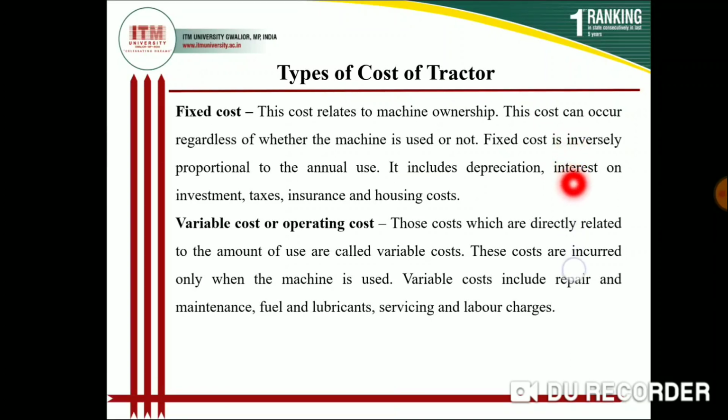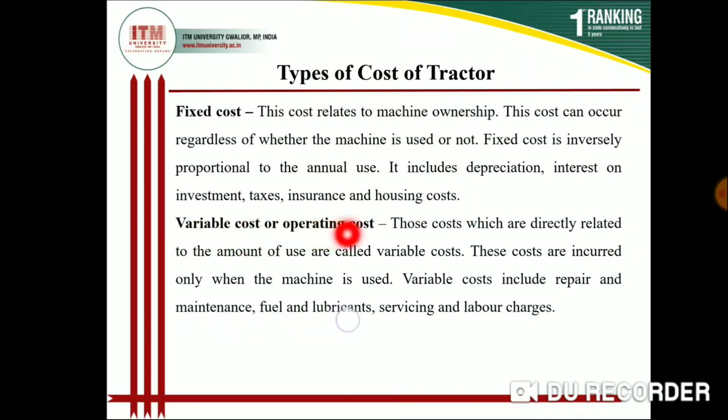Interest: if you purchase your tractor or car from a loan, you have to pay interest on the money that you take as a loan from the bank. Taxes, insurance costs or premiums are always taken by the government whether you use the tractor or not. These costs I will discuss briefly in our next slide.